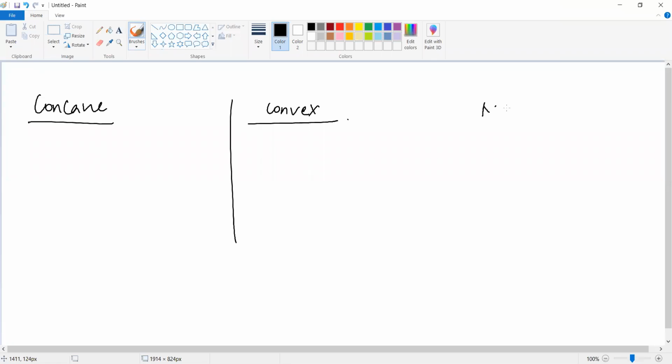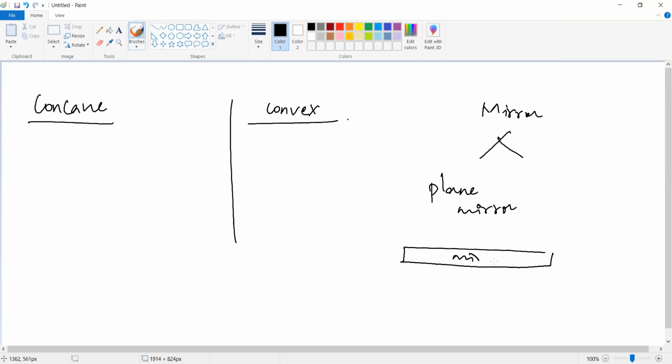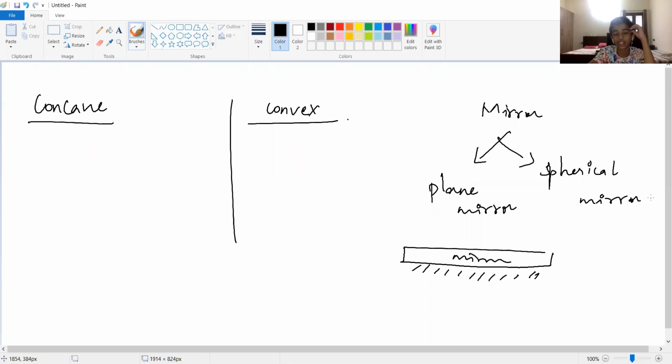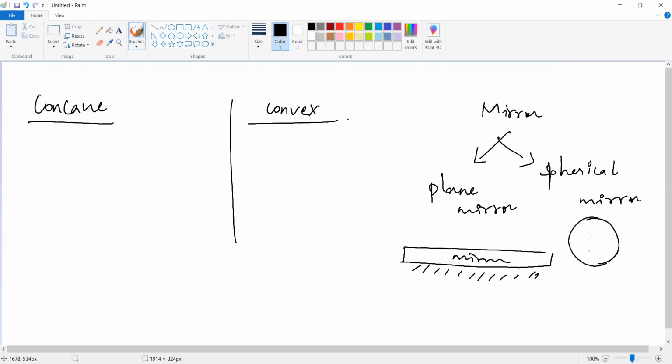So generally, in mirrors, there are two types. One is plane mirror. Plane mirror is what? The reflecting surface is plane. Plane means it is a straight line. It is a mirror where one side is a non-reflecting surface and another side is a reflecting surface. The another type is spherical mirror. Spherical means what? Like a circle. Sphere. Very good. Spherical means in 2D it is a circle, in 3D it is a sphere.